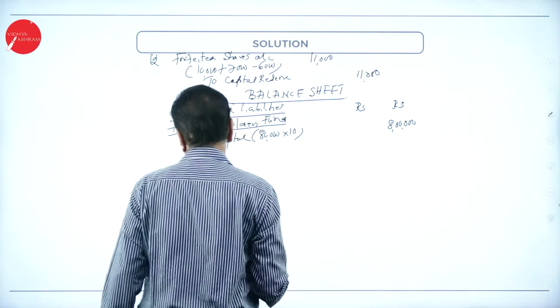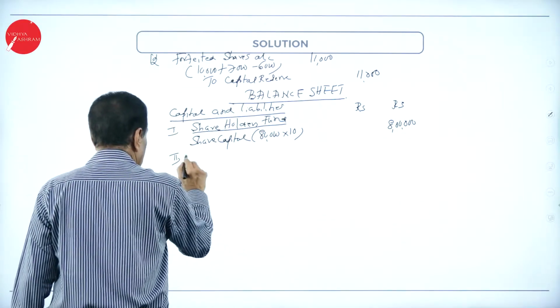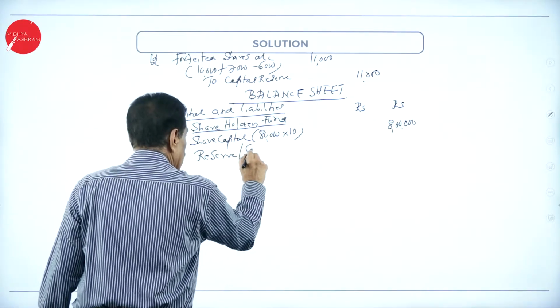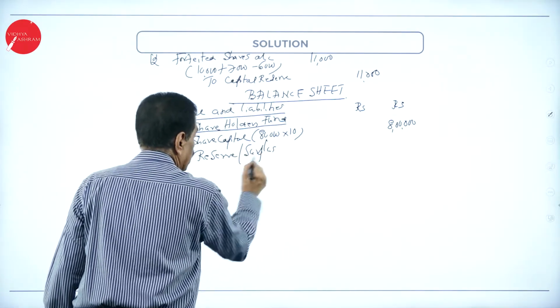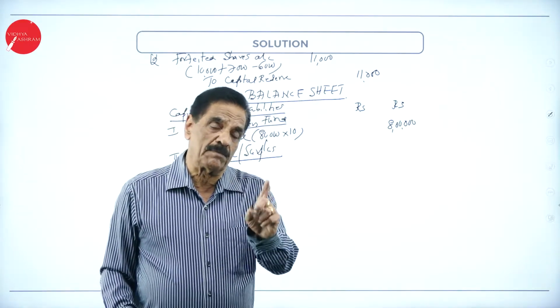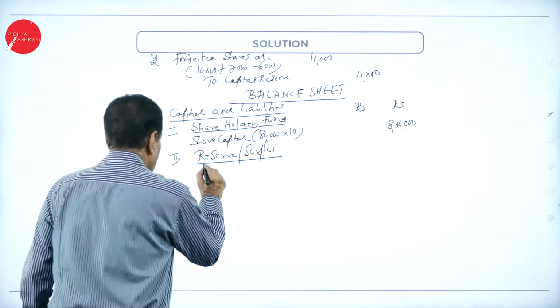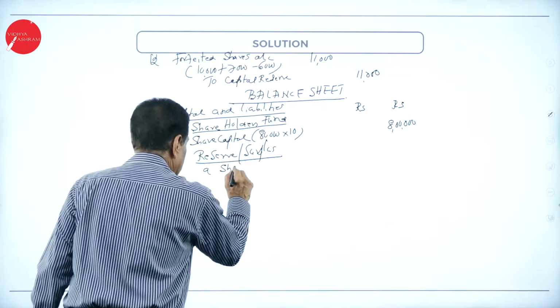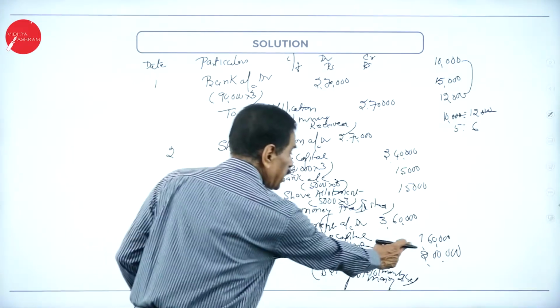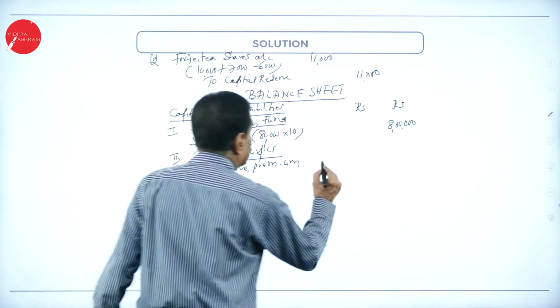Number 2, reserves and surplus. Only 2 items will come: one is the capital reserve, one is the share premium. A, share premium on allotment, 2 lakh.